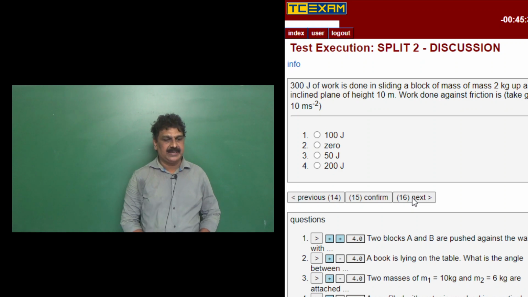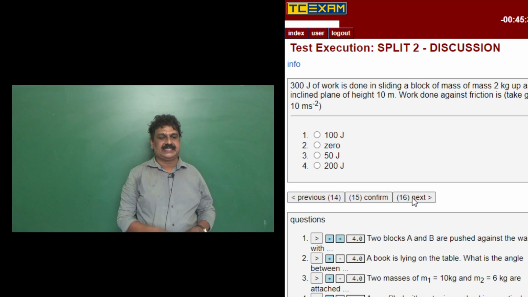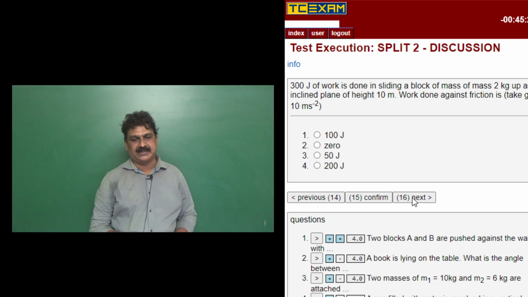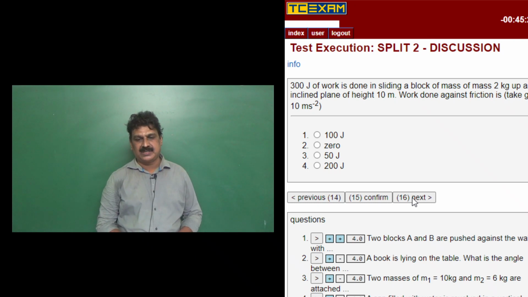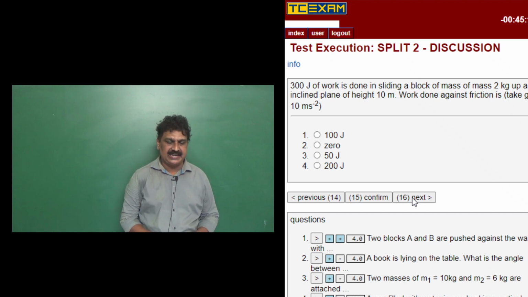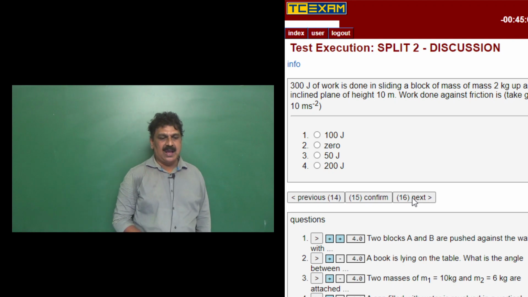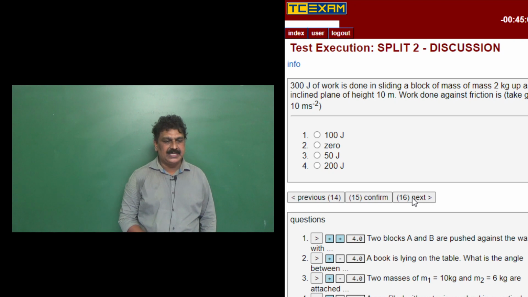Now, the next question. 300 joule of work is done in sliding a block of mass 2 kg up an inclined plane of height 10 meter. Work done against friction is, take g is equal to 10 meter per second square. The options given are 100 joule, 0, 50 joule and 200 joule.